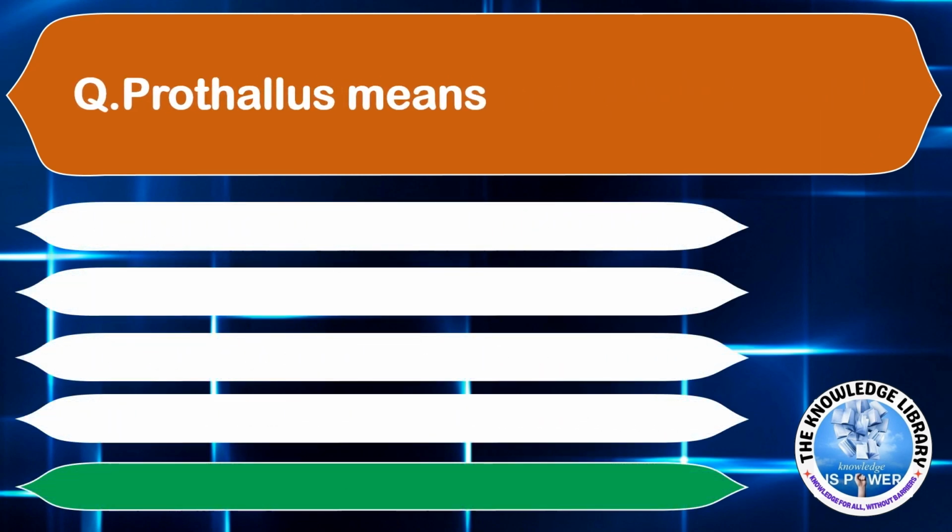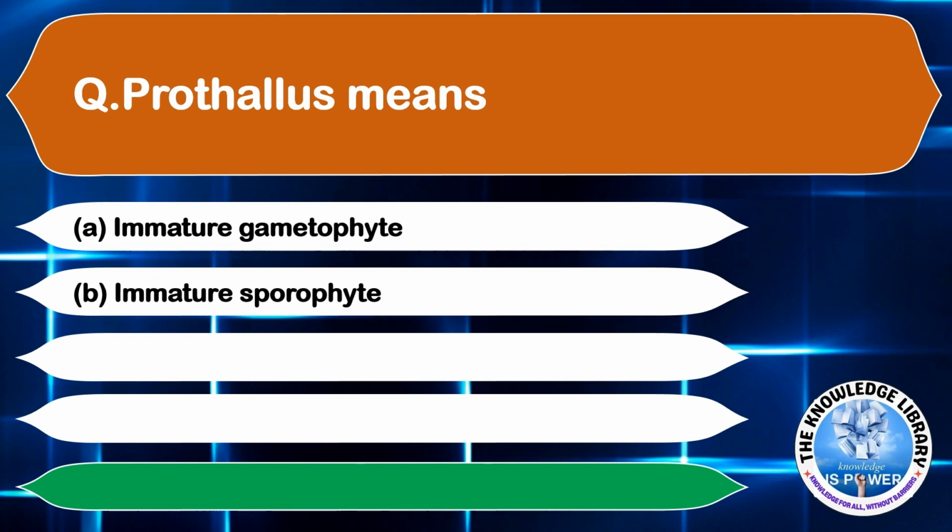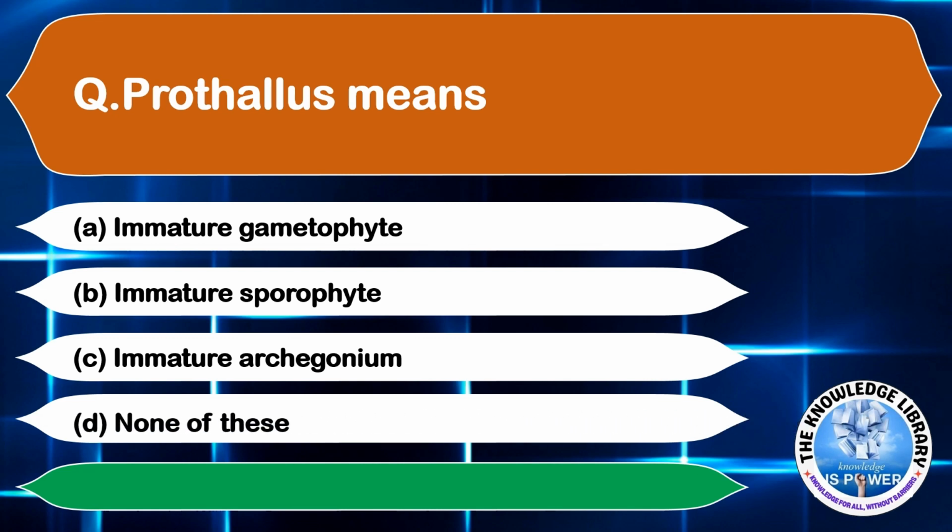Prothallus means option A, immature gametophyte, option B, immature sporophyte, option C, immature archegonium, and option D, none of these. The correct answer is option D, none of these. Moving on to the next question.